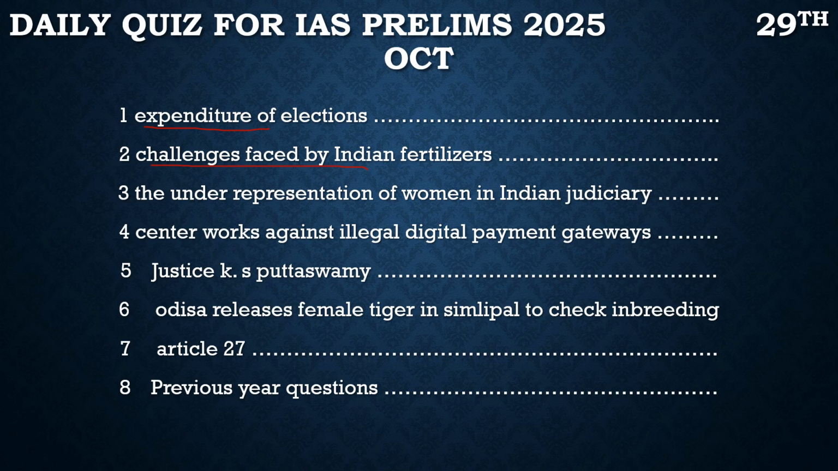After that, there is another article. It talks about the underrepresentation of women in the Indian judiciary. In this article there was a report mentioned. It is the State of the Judiciary report, which is published by the Supreme Court.